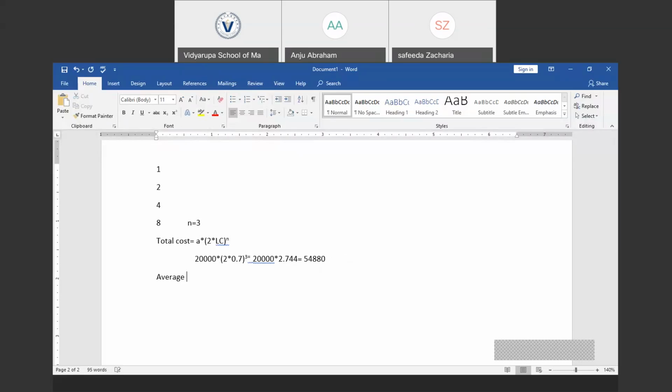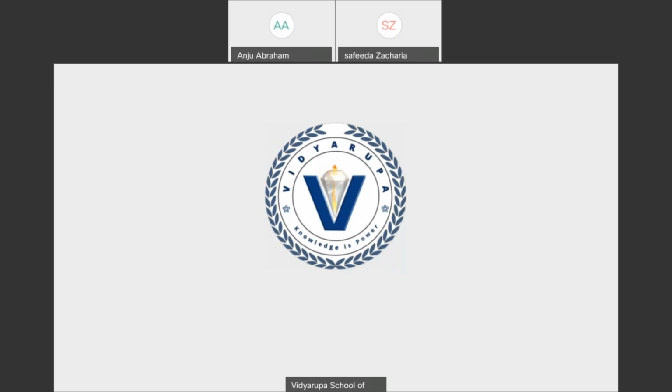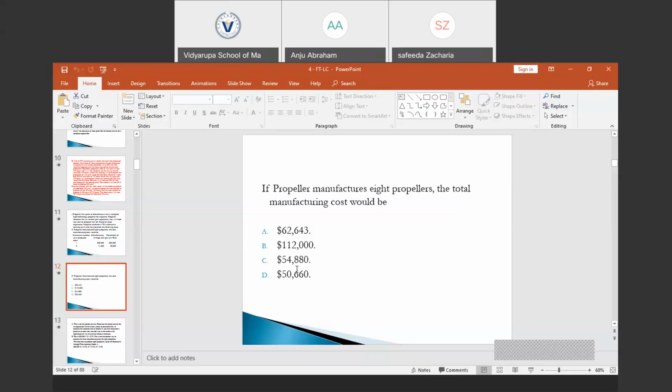We could also find the average time. Average time to produce 8 units would be 54,880 divided by 8. That would be 6860. Or we could use the formula which is A into LC raised to N, whichever you may feel comfortable. So the answer is 54,880. We could just check.